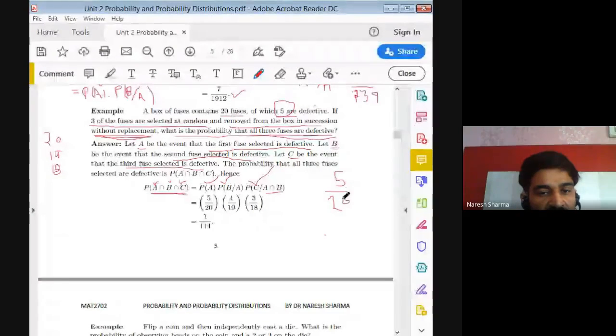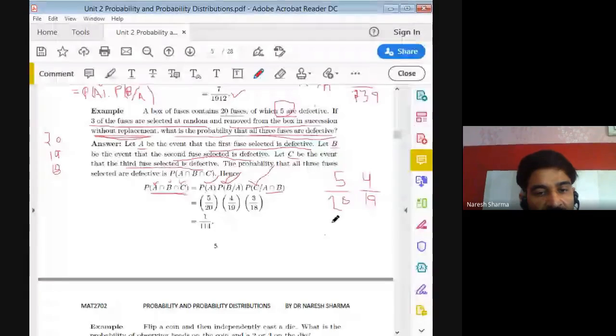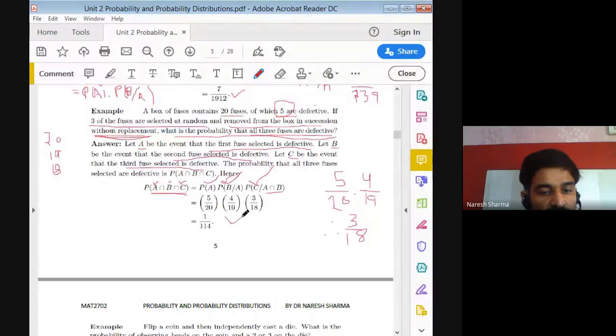Now after picking one defective, for the probability of B, we say we have now remaining 4 defective pieces and total are 19. So it is 4 by 19 for B given A. Similarly, for the probability of the third piece to be defective, the left out defective pieces are 3 now, and out of total we have 18 left. So just take the product of these 3 probabilities respectively, so we can get 1 by 114.